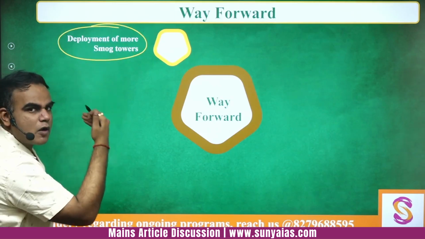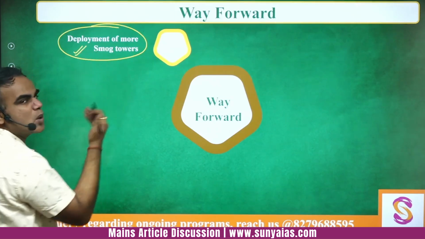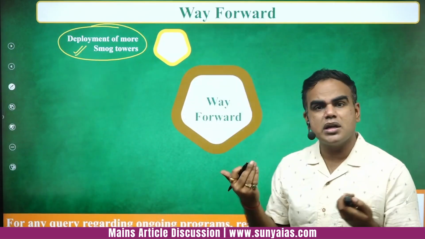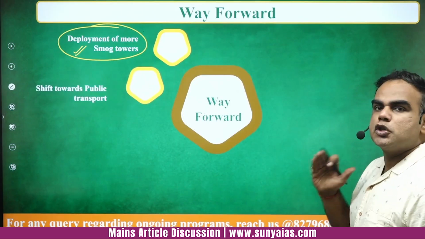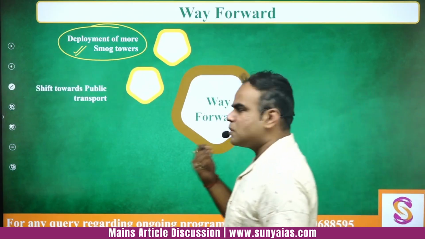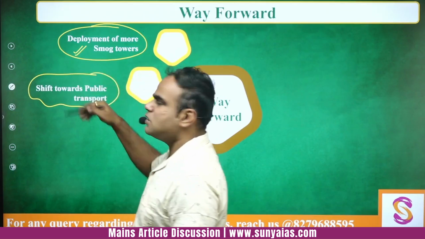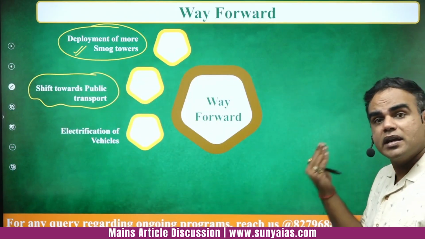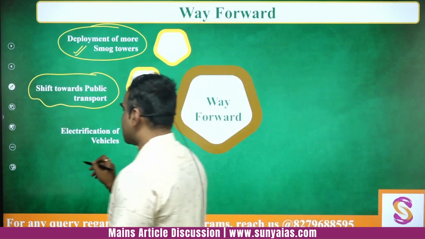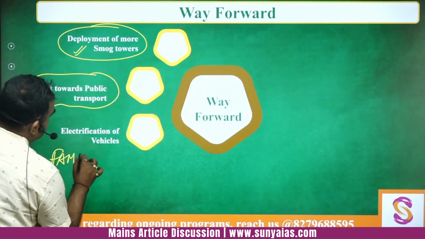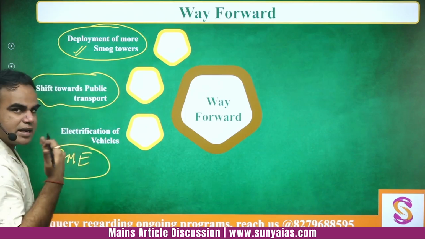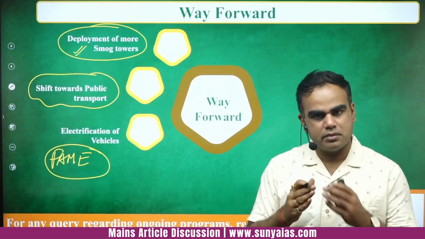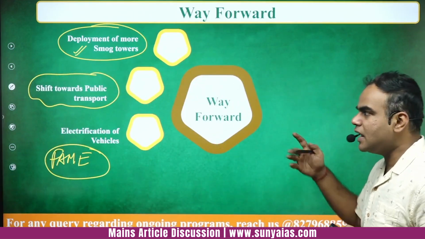So deployment of more smog towers. Again, we have seen this work in China, in New York, in other cases. It can also work, but we need more smog towers. Shift towards public transport. This is more or less explanatory to you. Okay, this will help in reducing the emissions, also reduce the consumption of fuel. Okay, electrification of vehicles, right? Yes, FAME 2 is happening, but still the cost of these vehicles is higher. The consumer would only shift when they feel that yes, they can afford it. Okay, so electrification will certainly help.